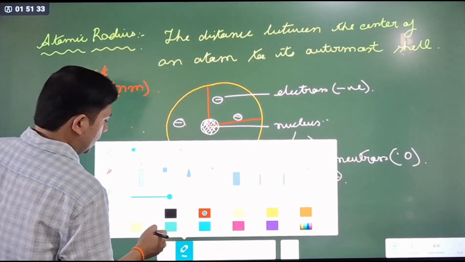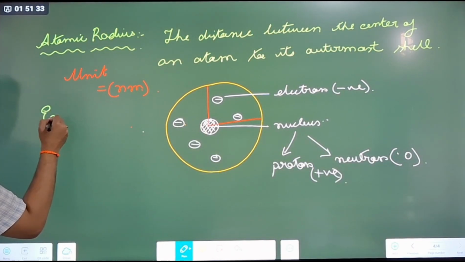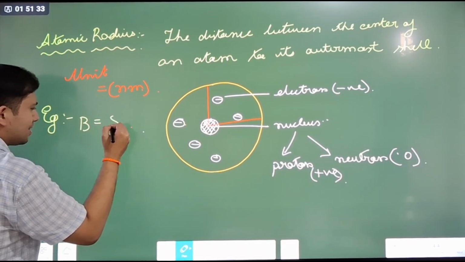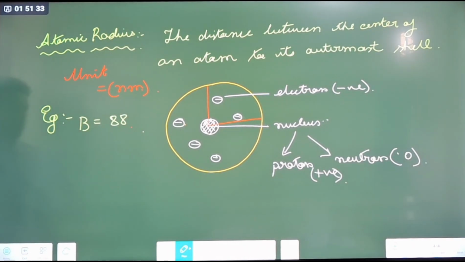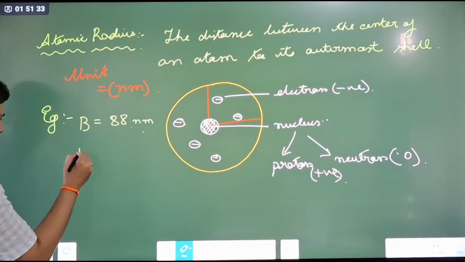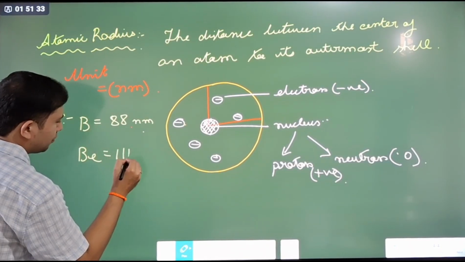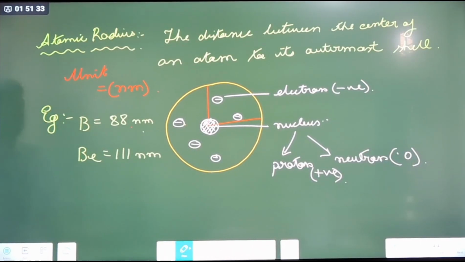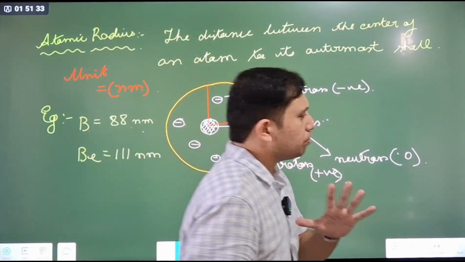So let us see some examples of atomic radii. For example, boron has an atomic radius of 88 nanometer. Beryllium has 111 nanometer.